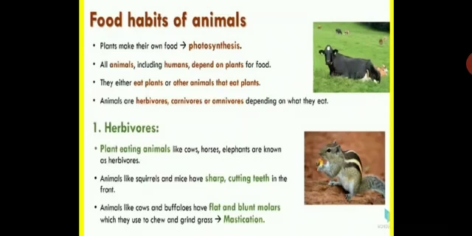Plant eating animals like cows, horses, elephants are known as herbivores. Animals like squirrels and mice have sharp cutting teeth and they love to bite. So different food habits you can see. Animals like cows and buffaloes have flat and blunt molars, which they use to chew and grind grasses. That is called mastication. So under herbivores you have seen plant eating animals, and the other animals who have different types of teeth to cut and grind.